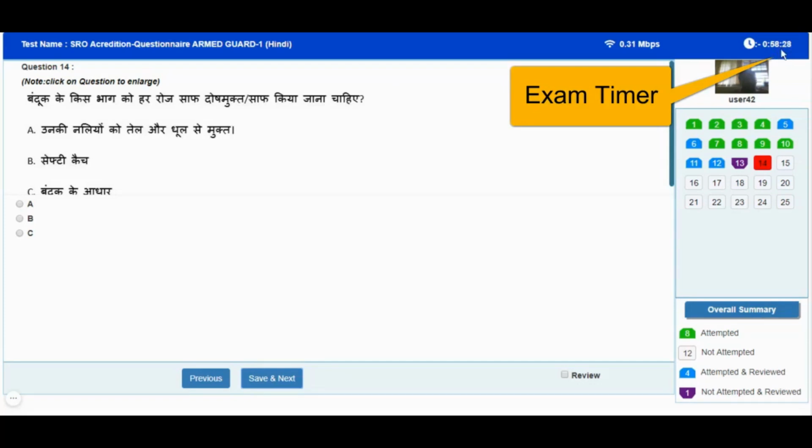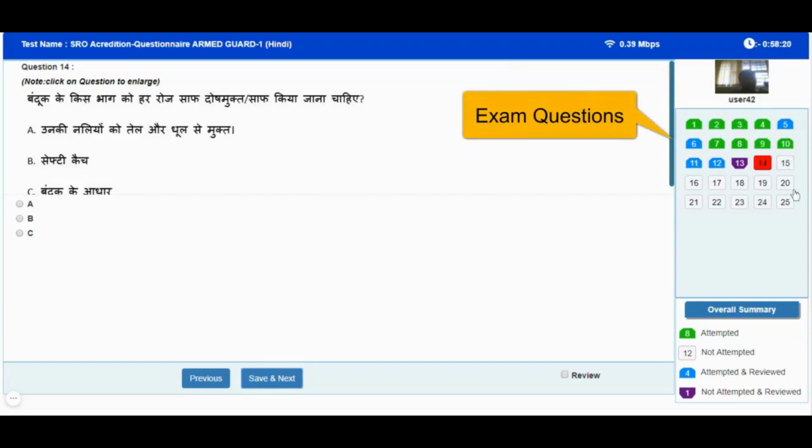At the middle right of screen, exam question buttons are available. The current question, that is the question that you are attempting currently, will be displayed with red color. Once you attempt any question and move to next question, the attempted question will be marked with green color. The questions that you have not attempted will be displayed with gray color. If you have marked any question for review, it will be shown with purple color.